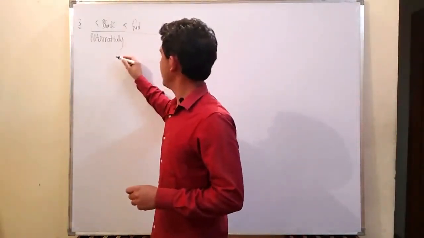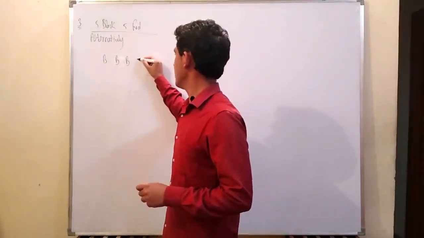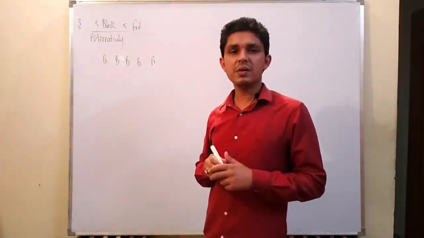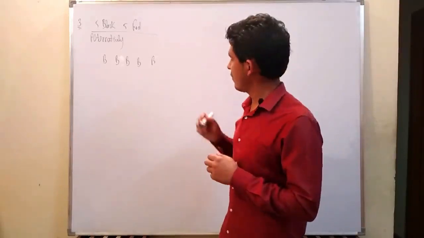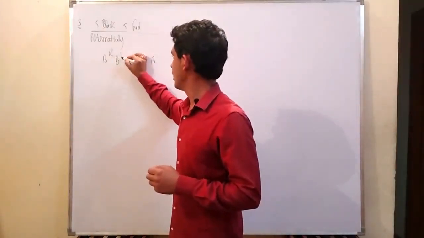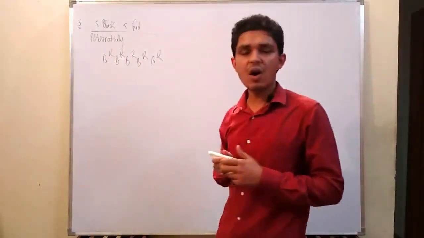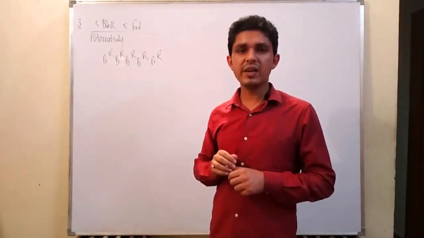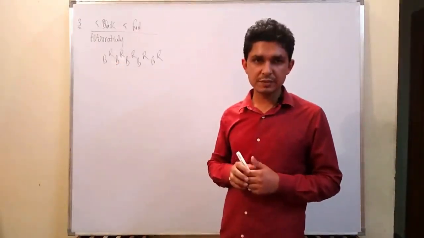Suppose I place 5 black balls like this. When we are placing alternatively, it is very definite that the first red ball can be here, and on that basis all red balls will be placed like this, immediately after the black balls.